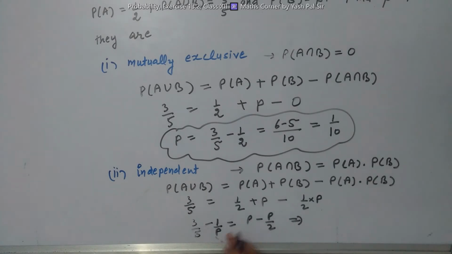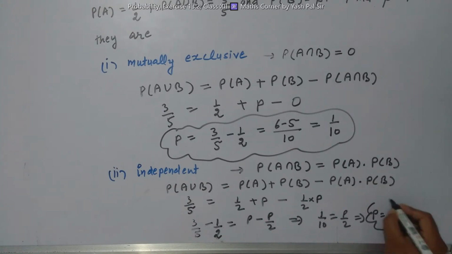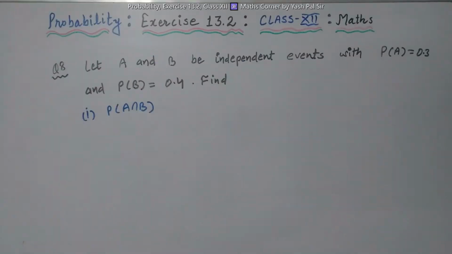That means 6 minus 5, 1 upon 10, is equal to P by 2. That means P is equal to 1 upon 5, the required value of P for this case.